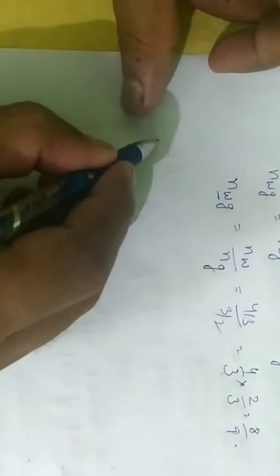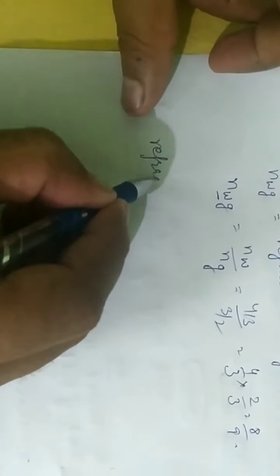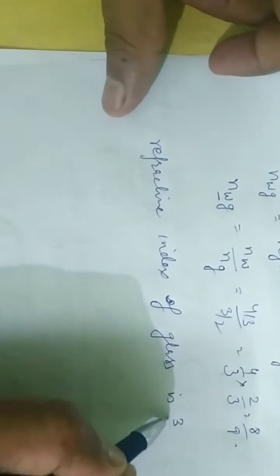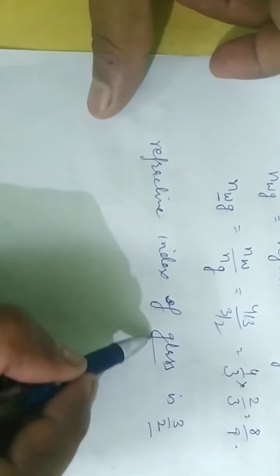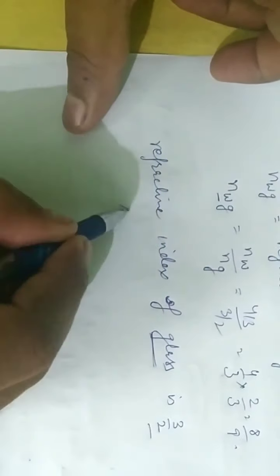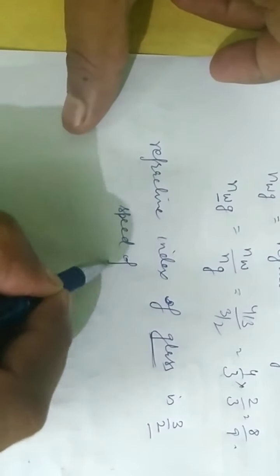Suppose we know that the refractive index of glass is 3 by 2. Then what should be the speed of light in the glass? We want to calculate the speed of light in glass.